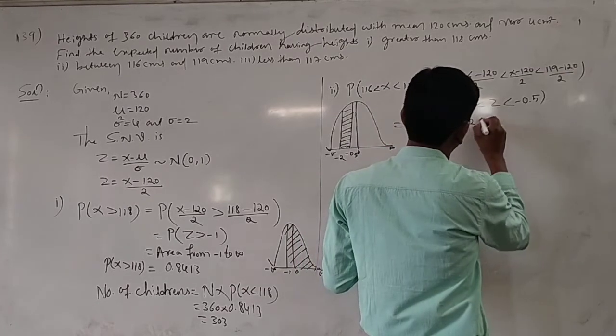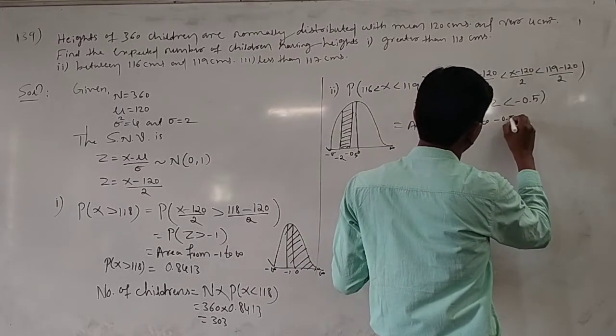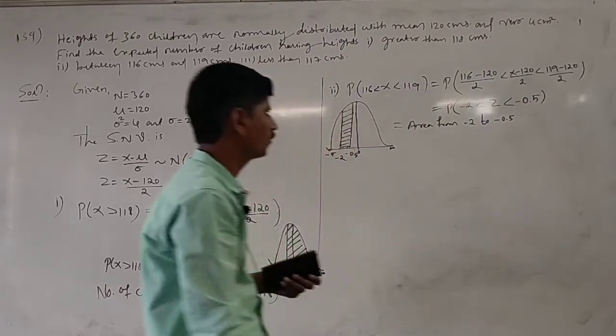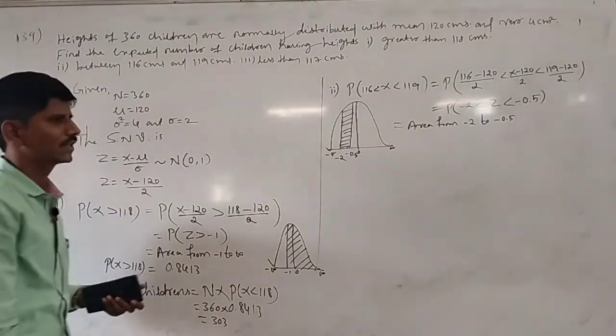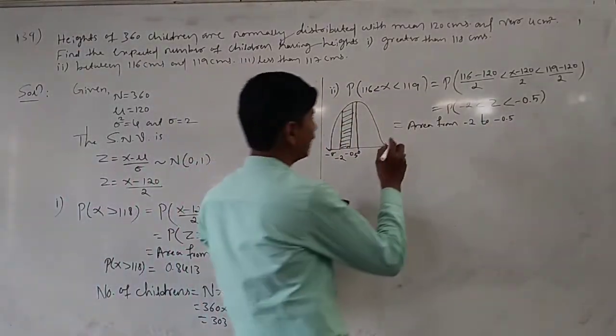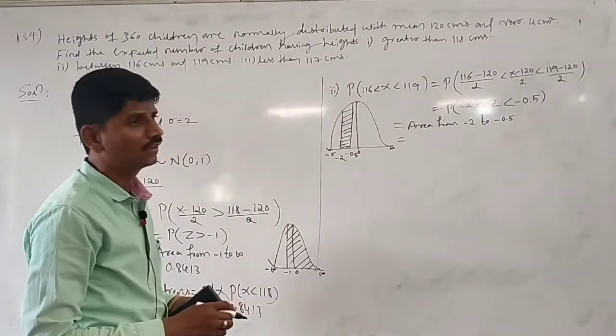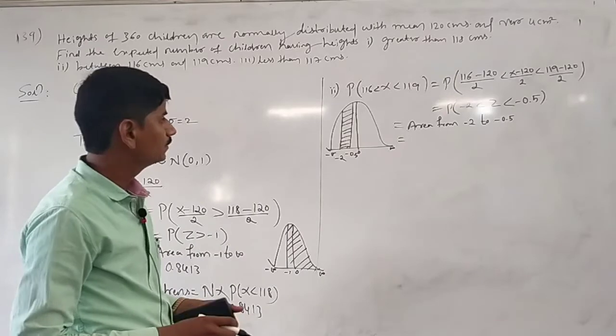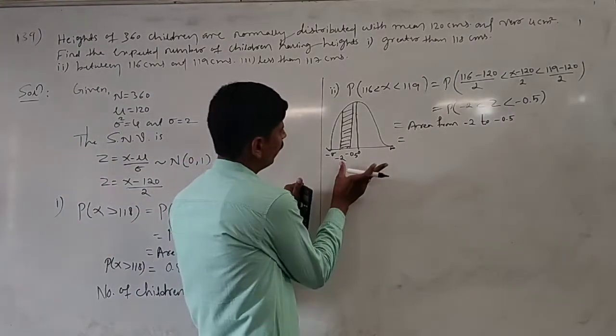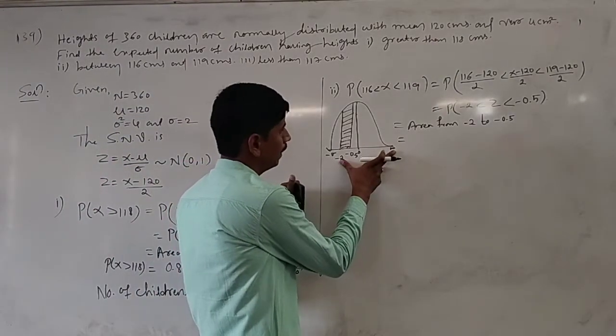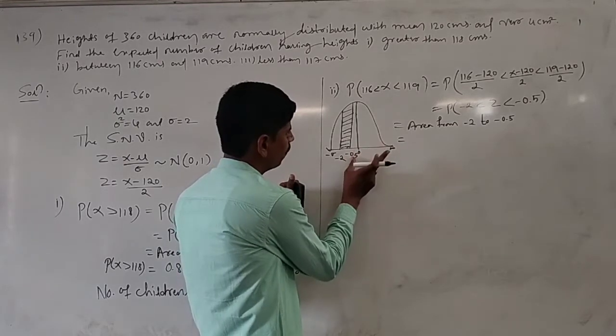We can't find it directly. It can be split into the area from minus 2 to infinity minus the area from minus 0.5 to infinity.